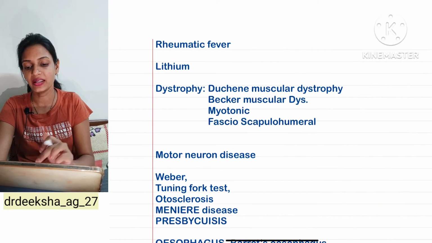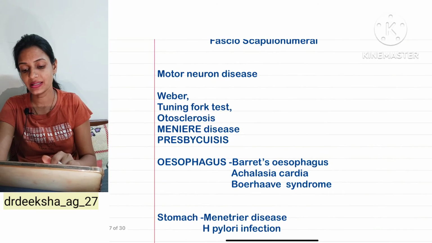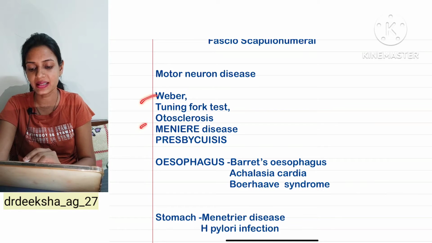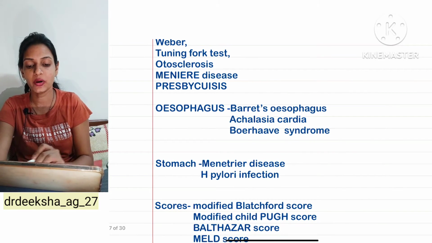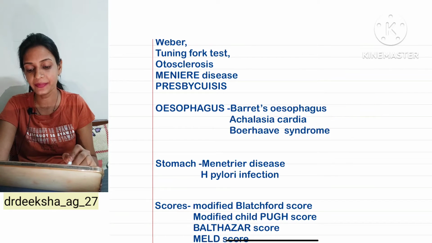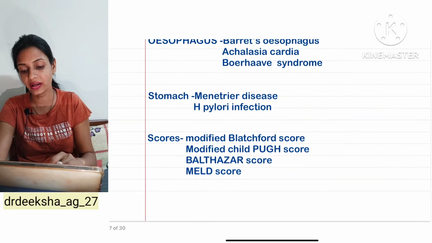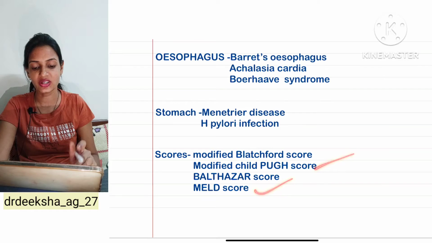Then we have rheumatic fever, lithium, the various dystrophies, motor neuron disease, and from the ENTs, sometimes they ask about the various tests and otosclerosis and Meniere's disease. In esophagus unit, their favorite is achalasia cardia. In stomach, H. pylori infection is a very hot topic. And about the various scores, they talk about the MELD score and the Child-Pugh score.